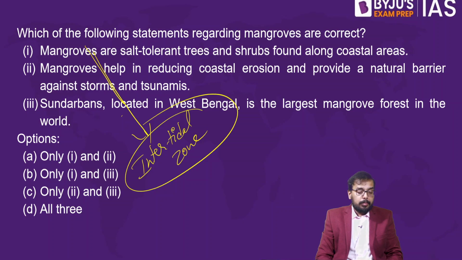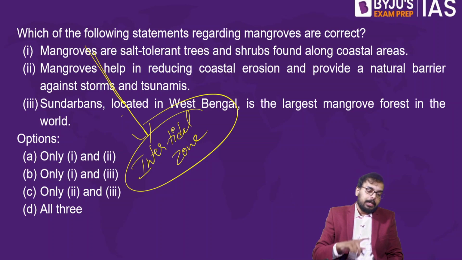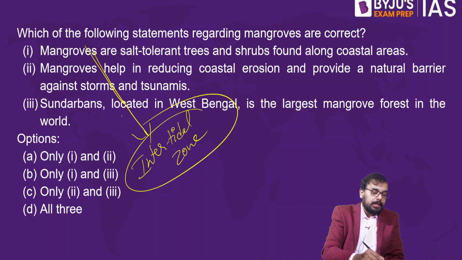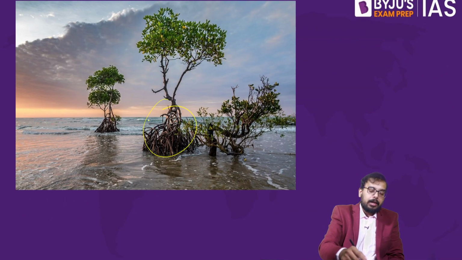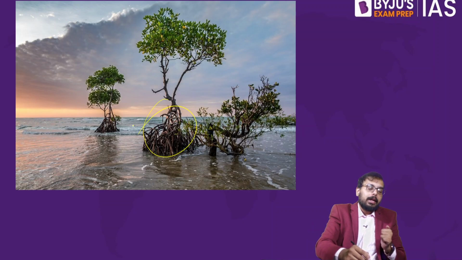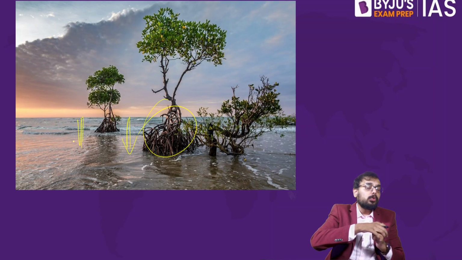What about statement number 2? Mangroves help in reducing coastal erosion and provide a natural barrier against storms and tsunamis. Does mangrove help in reducing coastal erosion and provide a natural barrier against storms and tsunami? Yes. If you see this image, this is your mangroves. The mangrove roots will bind the coastal soil. If the roots bind the coastal soil, despite strong waves, what will happen? It will not lead to coastal soil erosion.